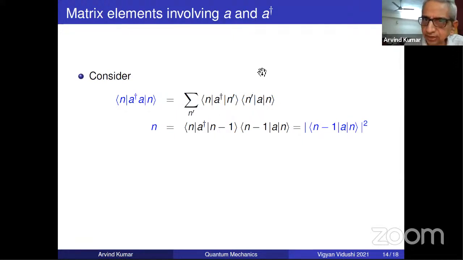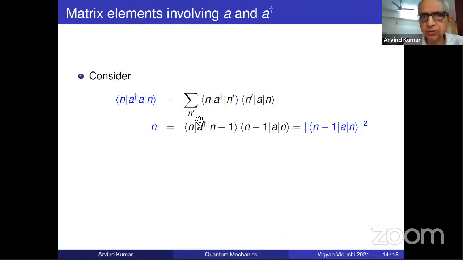Actually, the sum is running over. I think they have some understanding problem because there is another answer saying orthonormality. So no, there is a question of orthonormality. Orthonormality, of course, is always there, but it is the property of A and A dagger which is coming into this. It is the property of A. What does A do? Or what are the matrix elements of A? Which matrix element of A is non-zero?